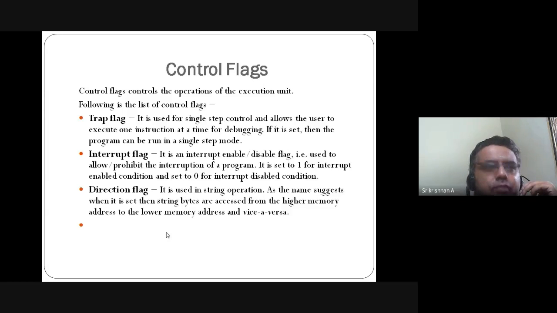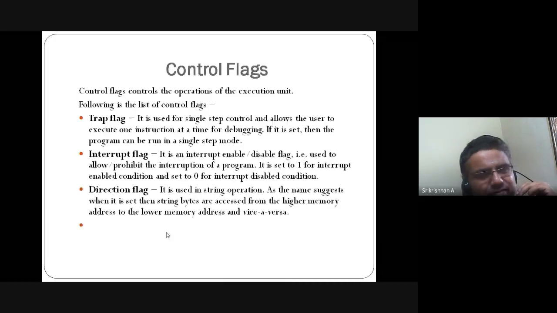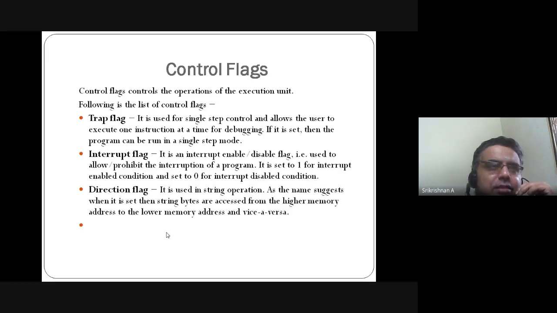The trap flag is for executing one instruction at a time. This is one flexibility: you can run the program step by step. If the program is running in step-by-step mode, this condition is set. Otherwise it is reset. Nothing much of a discussion there. This is all happening within the system itself. Even as an end user, we are not bothered whether these flags are executing or not. So one-at-a-time, step-by-step running of the program is taken care of by the trap flag.